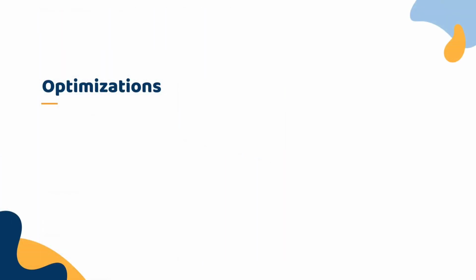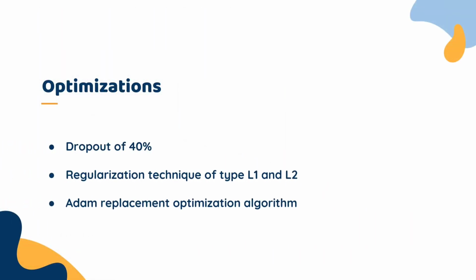For optimizations, we used a dropout of 40%, then regularization types of both L1 and L2 to make sure that there isn't any overfitting in the models when they get trained. Finally, in order to make the neural networks learn faster and achieve better performance, we used the Adam optimization algorithm. So, this was all for the model development.